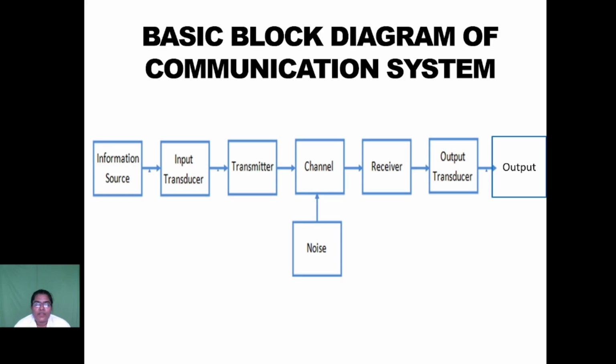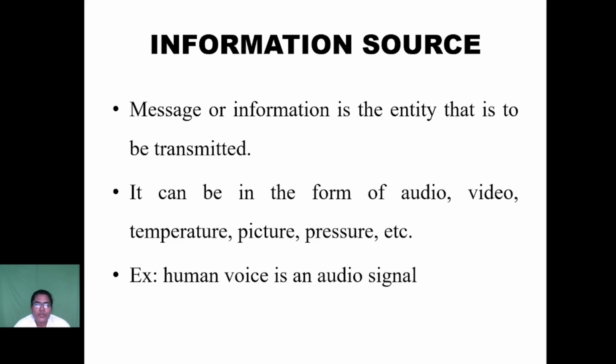Next, we see the basic block diagram of communication system. The basic block diagram of communication system requires the information source, input transducer, transmitter, channel, receiver, output transducer, and finally the output user. First, information source. The information or message is the entity that is to be transmitted. The information may be in any form like audio, video, temperature, picture, pressure, etc. For example, we consider the information as a human source.